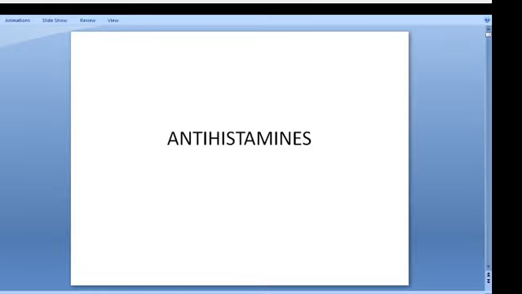Then unit 4 is drugs acting on the endocrine system, like sex hormones, drugs acting on erectile dysfunction, oral contraceptives, corticosteroids, and thyroid and antithyroids, which carries 8 hours. Unit 5 is antidiabetics and local anesthesia. It carries 7 hours. So a total of 45 hours is prescribed. The university has prescribed 45 hours, and we have to finish all these things.